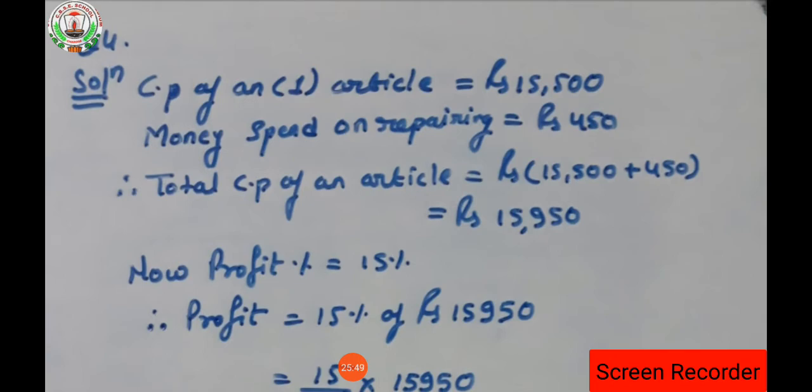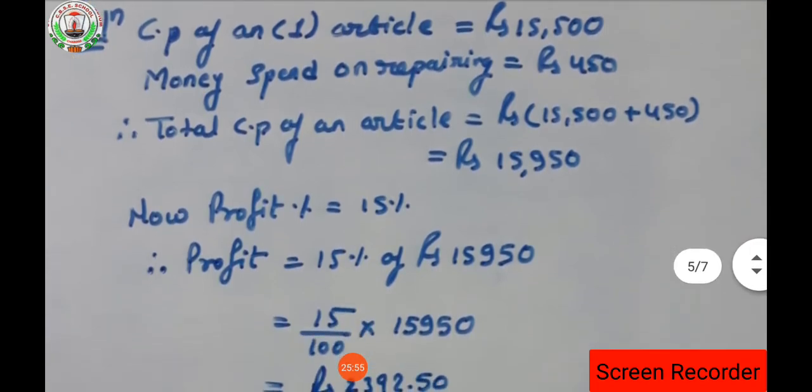The cost of that repairing is 450, which that person has to pay from his own pocket, isn't it? So what is the total cost? The two costs will be added. So 15,500 plus 450, the total cost price of that article is 15,950.